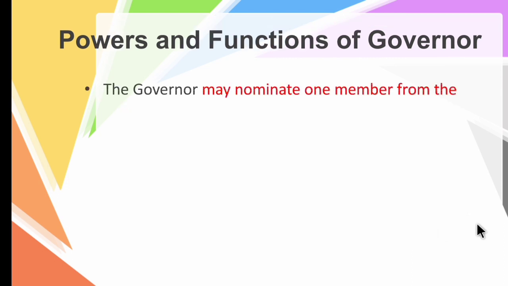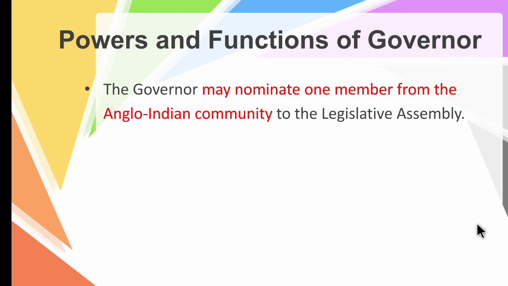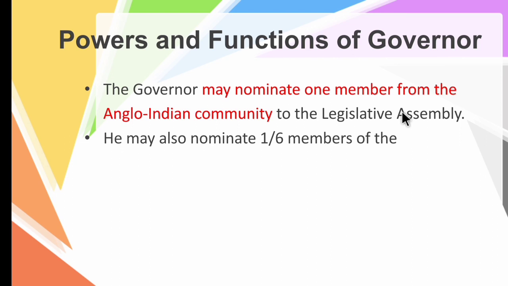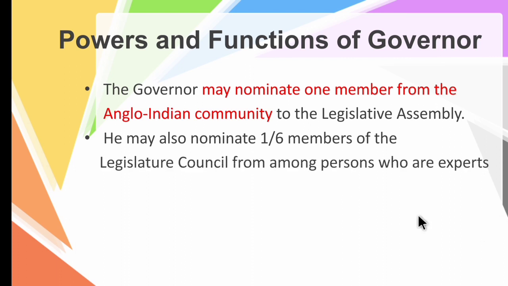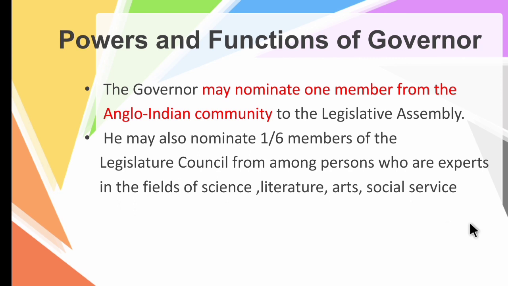Then the governor may nominate one member from the Anglo-Indian community to the legislative assembly. He can also nominate 1/6 of the members of the Legislative Council from among persons who are experts in the fields of science, literature, arts, social service and cooperative movement. So among the six members, he can nominate one who is an expert in the field of science, literature, arts, social service and cooperative movement.